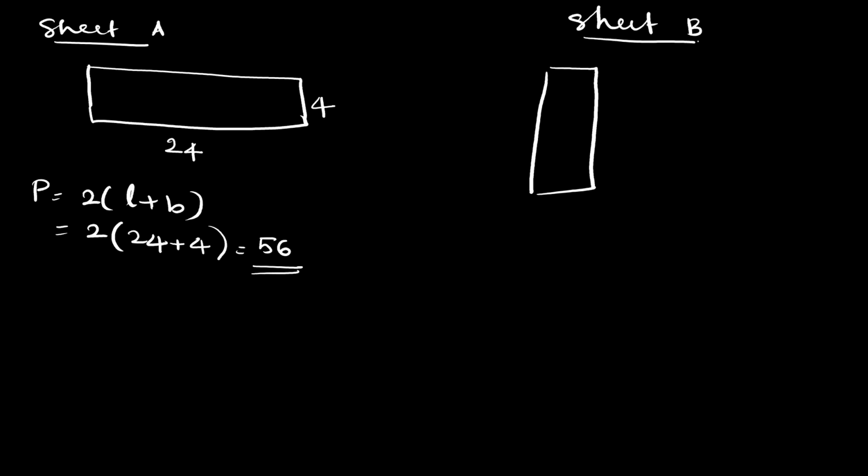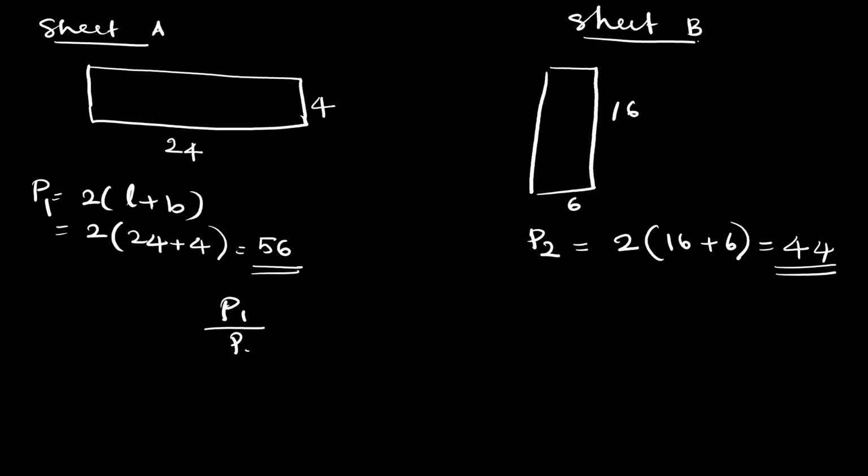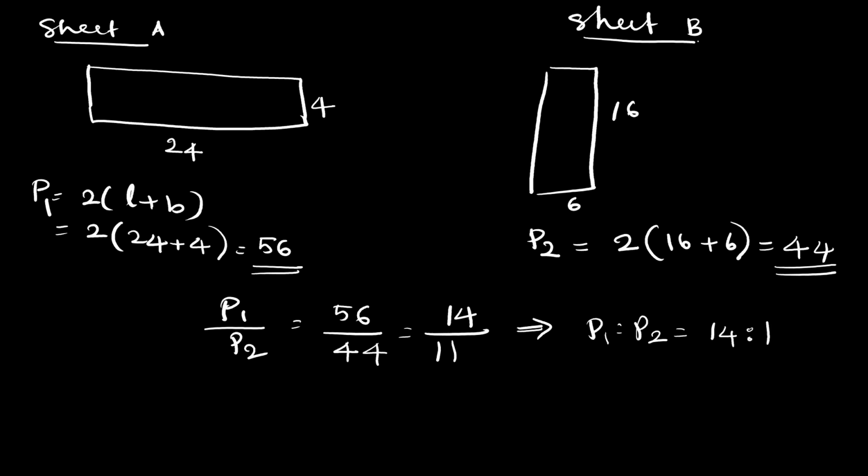In the second, this is sheet B. Now it becomes 16 by 6. So its perimeter is 2 into 16 plus 6, that is equal to 44. So we'll take the ratio of the perimeters as P1 by P2 equal to 56 by 44. This is 14 by 11. So the ratio P1 is to P2 equals 14 is to 11. This is the correct answer.